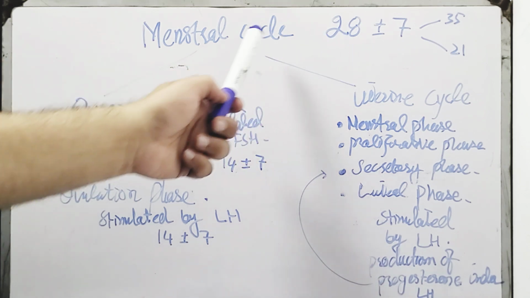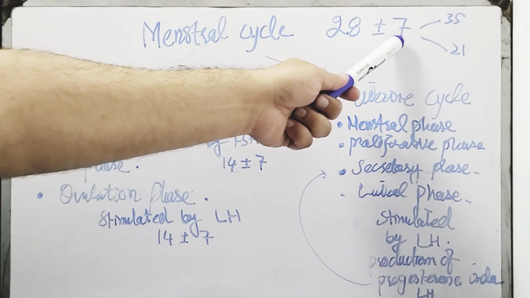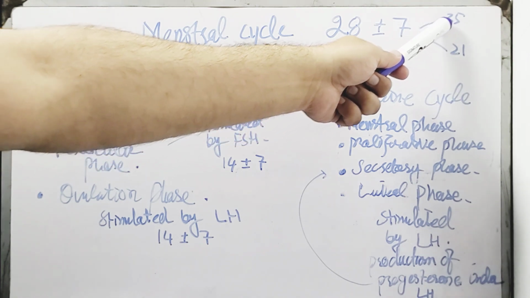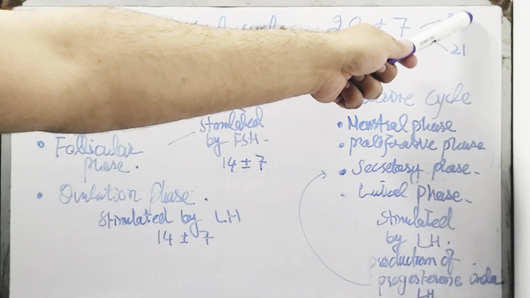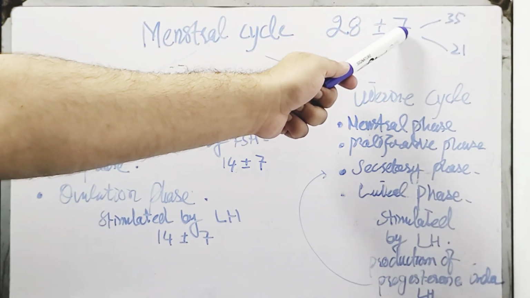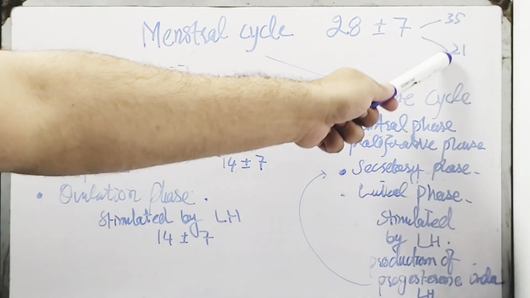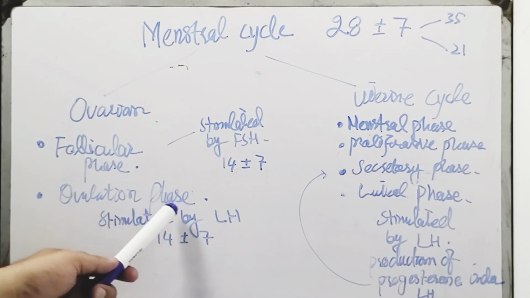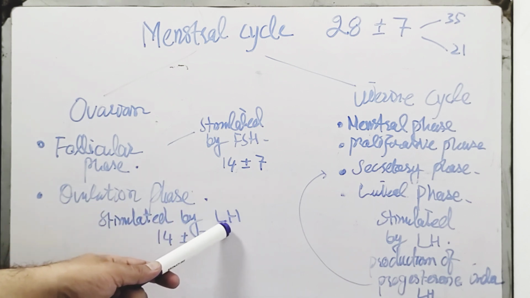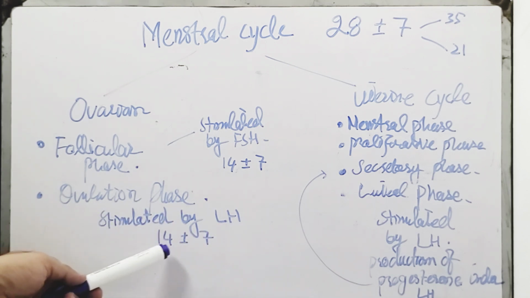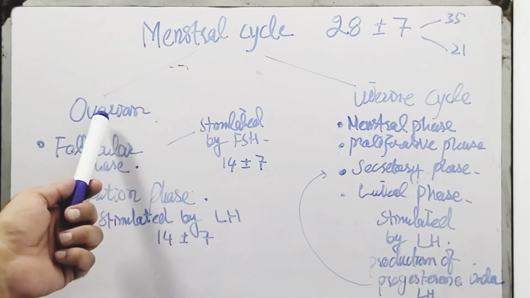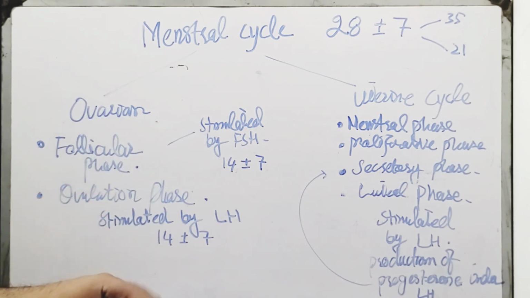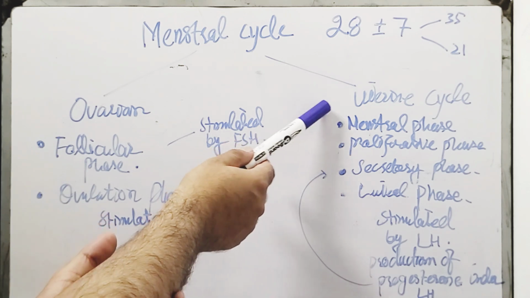The menstrual cycle is 28 days plus minus 7. Sometimes it goes to 35 days in some females, and sometimes to 21 days in others. The ovulatory phase is stimulated by LH, luteinizing hormone, and it has the same duration as in the ovarian cycle. So let's talk about the uterine cycle.